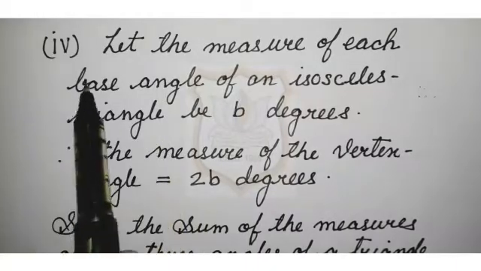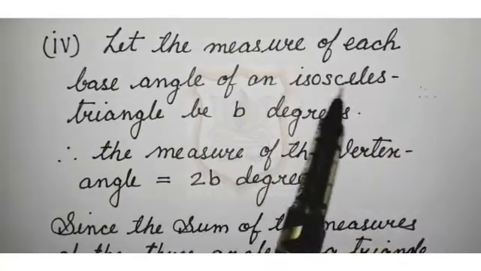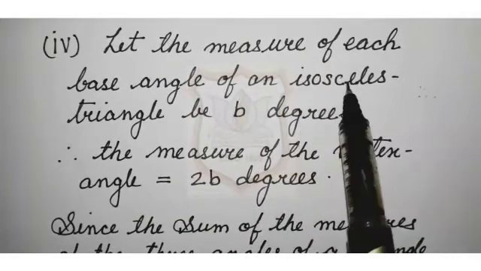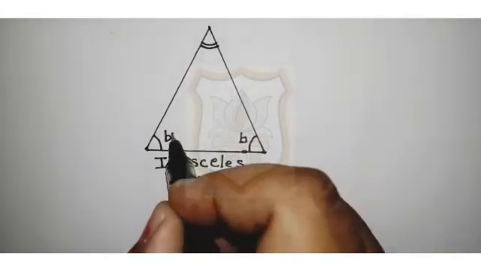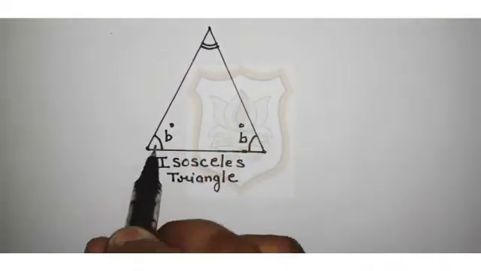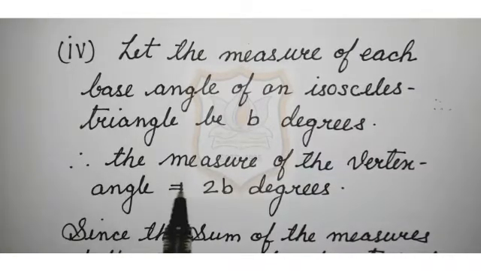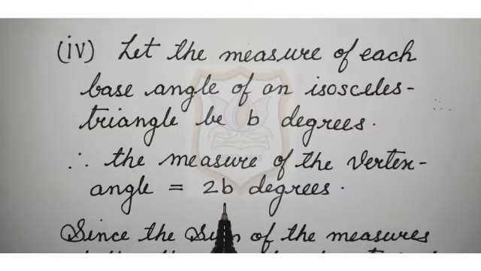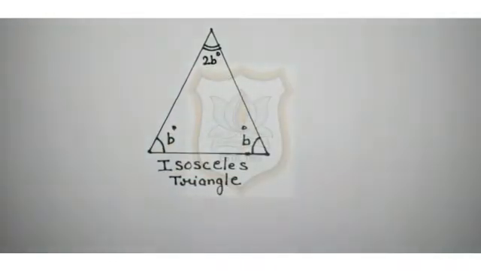So, solution for fourth part of question number 6 is, let the measure of each base angle of an isosceles triangle be B degree. It means base angles are of B degree. Look, these are the base angles, they are of B degree. Therefore, the measure of the vertex angle is 2B. It is given in the question that the vertex angle is of 2B degree. So, students, this is the vertex angle. This is 2B degree. Now, we will find the equation for this case.